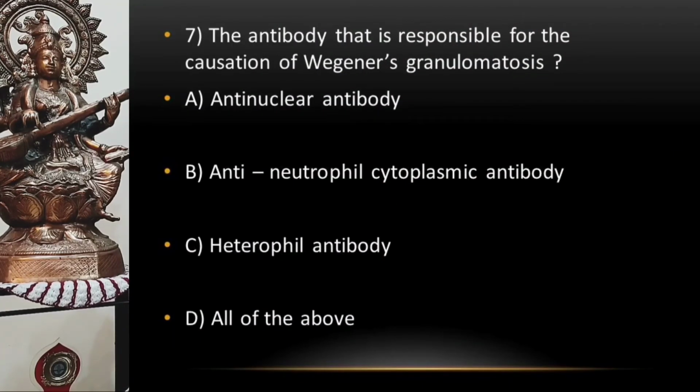The antibody that is responsible for the causation of Wegener's granulomatosis is option A, anti-nuclear antibody, option B, anti-neutrophil cytoplasmic antibody, option C, heterophil antibody, or option D, all of the above. So what do you think? What will be the right answer for this question? So here the right answer is option B, that is anti-neutrophil cytoplasmic antibody.